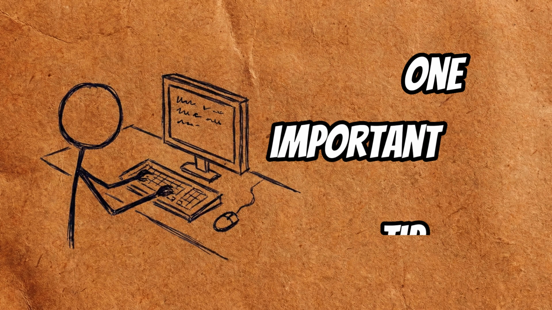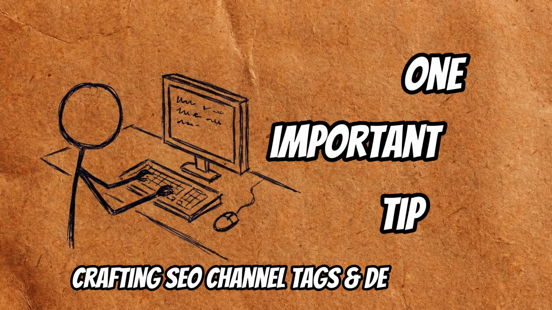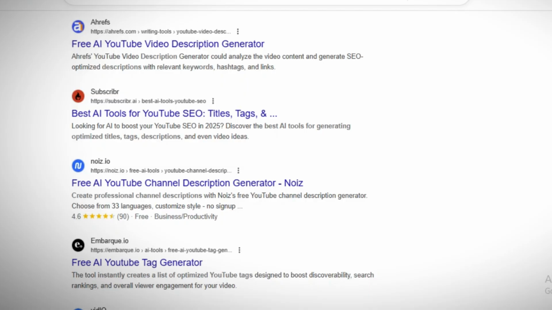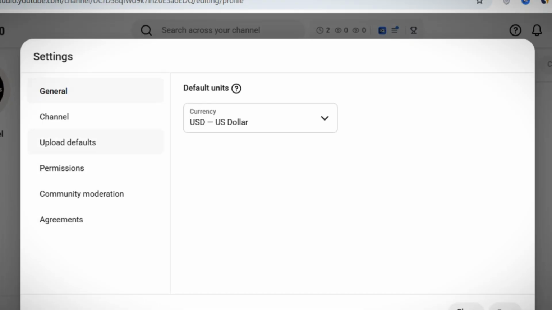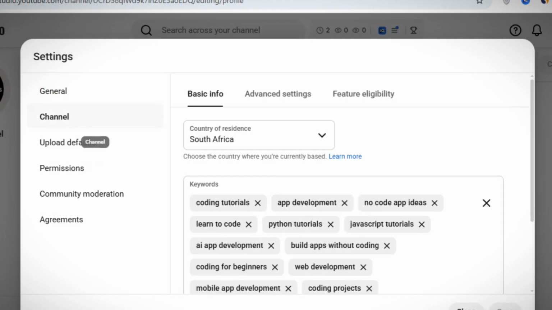One more important tip is to craft SEO-optimized channel tags and channel description. There are several tools that you can use for this. I use this one. Go ahead and add the channel description, and to add channel tags, go to the channel homepage and click on Customize Channel, then click on Settings, and then on Channel. Go ahead and copy the tags and paste them there.